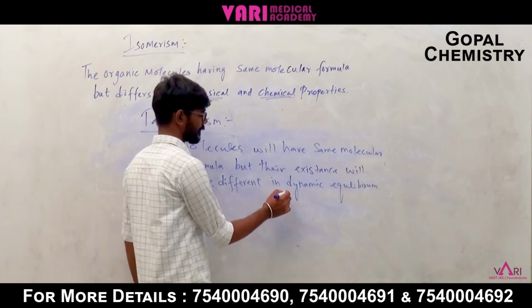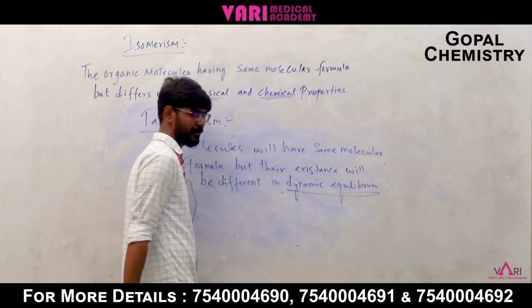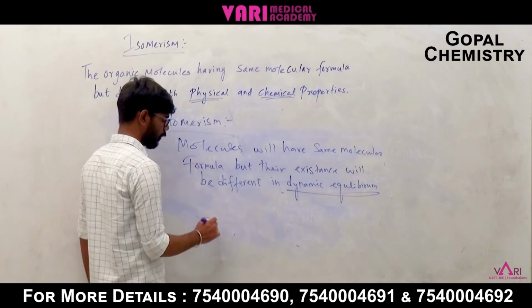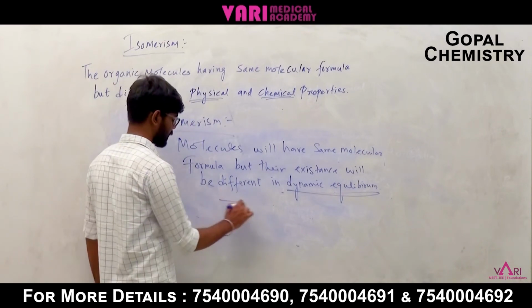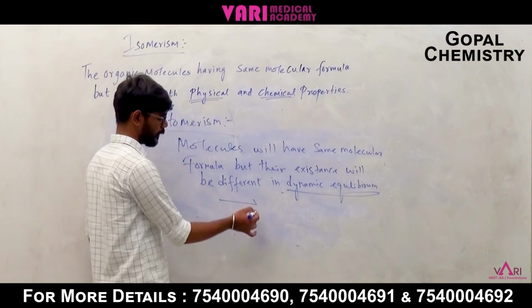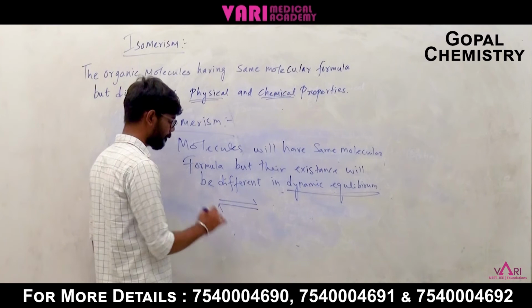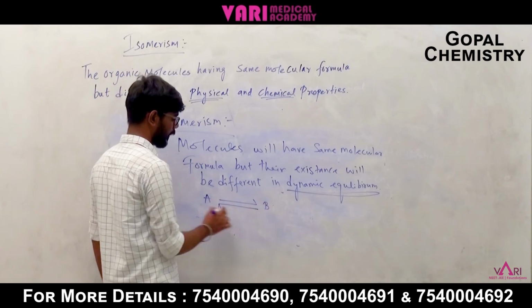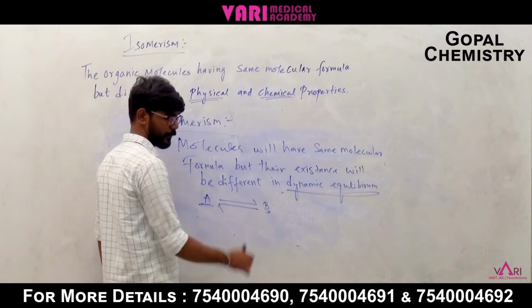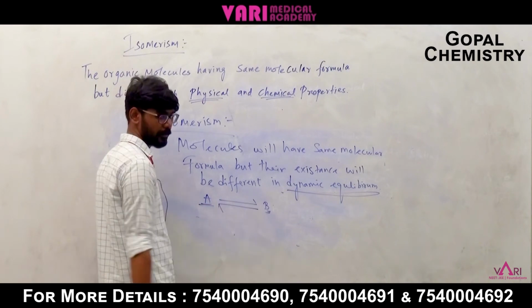So first you have to understand what is dynamic equilibrium. Equilibrium is nothing but when the rate of forward reaction and the rate of backward reaction are both the same, so we can say that is equilibrium. So here A is in equilibrium with B. Okay, so this is equilibrium.